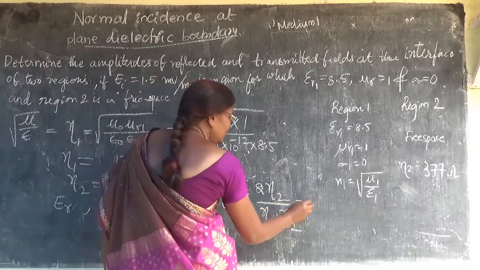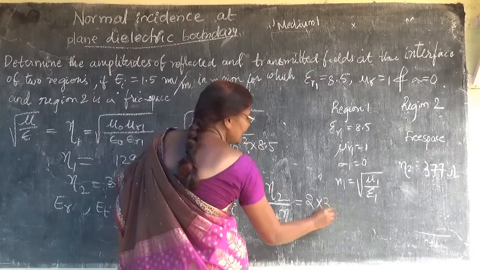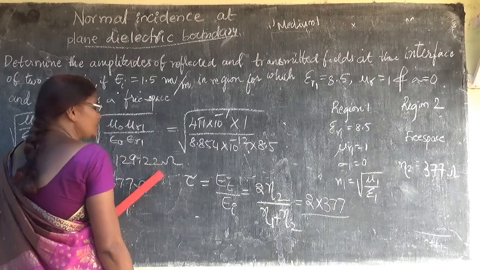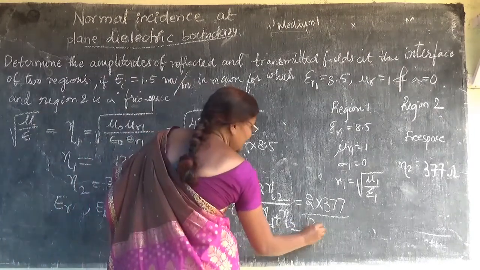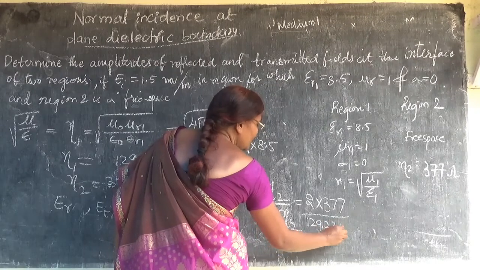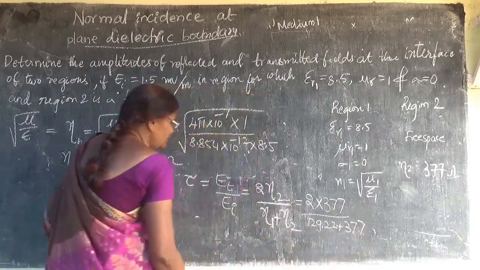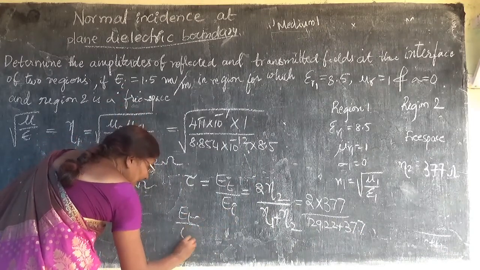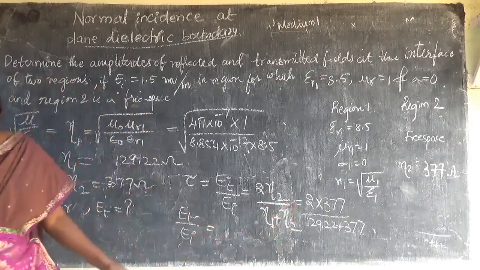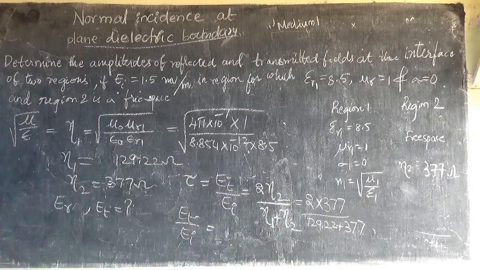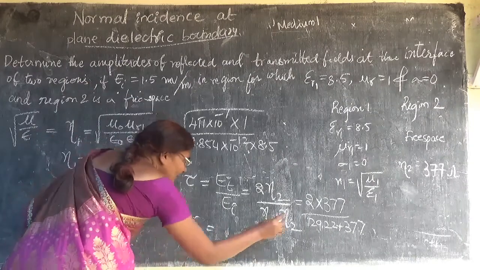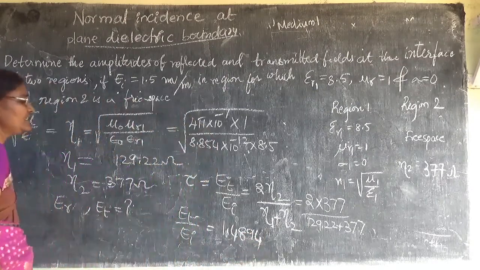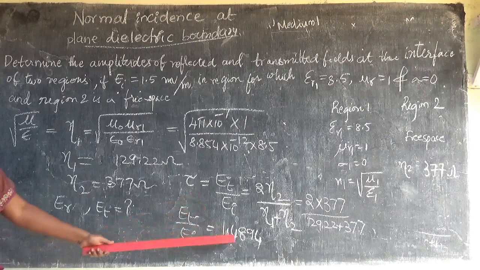So its value is going to be 2 into eta 2, which is 377, divided by 129.22 plus 377. Now what is the value? ET by EI is equal to 1.4894. So it's simply a ratio. It won't have any units.